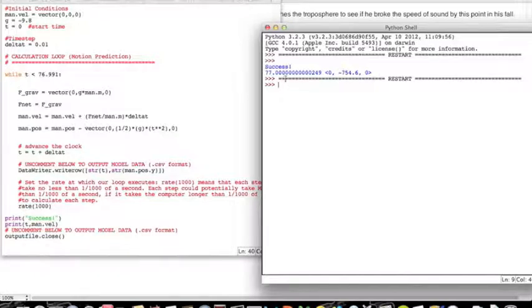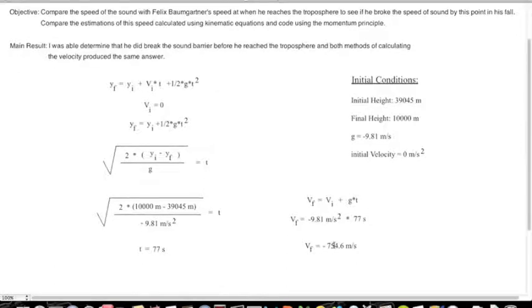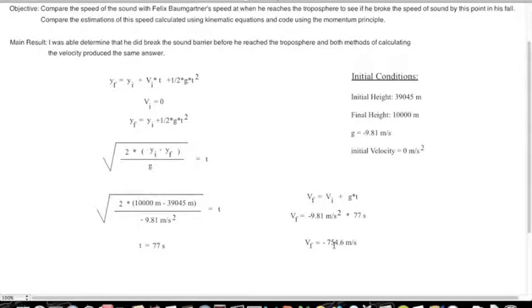It was run over 77 seconds, and his final velocity is negative, of course 0 in the x direction and z direction, so it's negative 754.6 meters per second, and that is equivalent to what I calculated in my kinematic equation. So the calculations are the same.